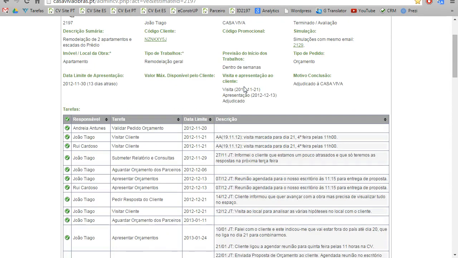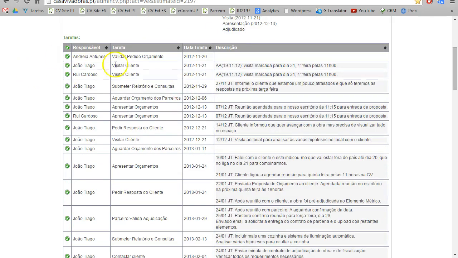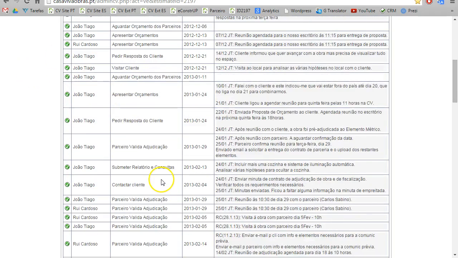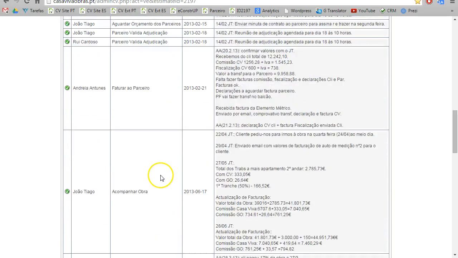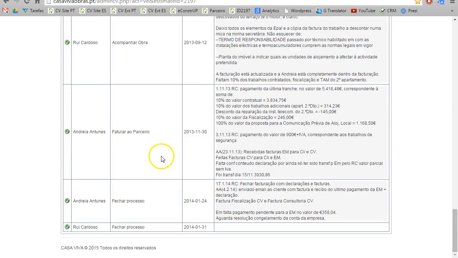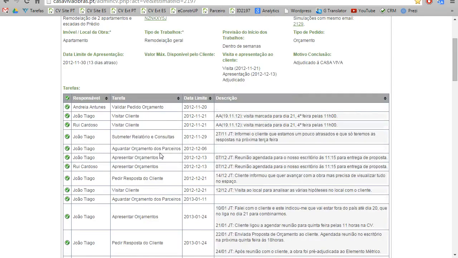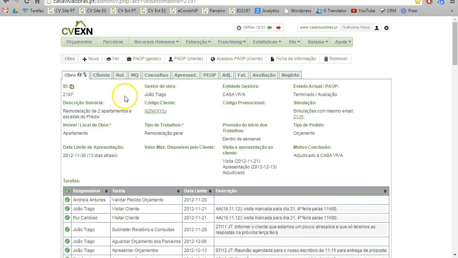So here you can see how it is at the end of a construction. We can see all the tasks through time, and this is very important to have the history of all these clients. Also, the client can enter our extranet. This is something that shows the client that we are better than most of the competition, because no one has this, or almost no one has this.